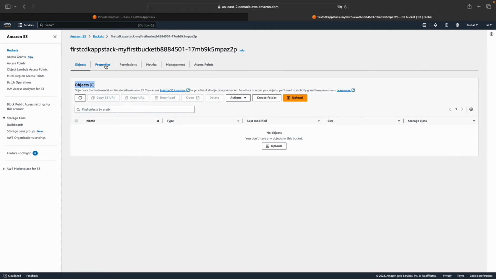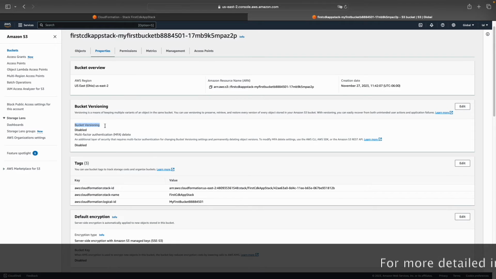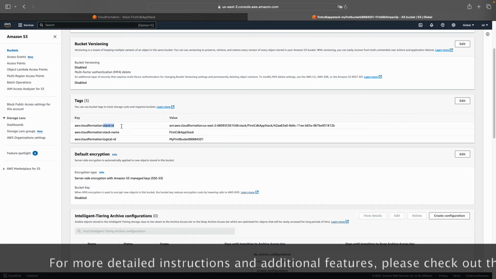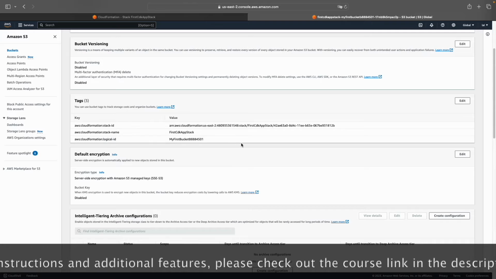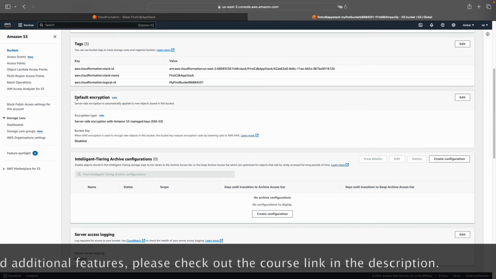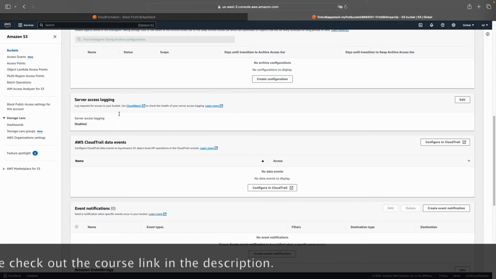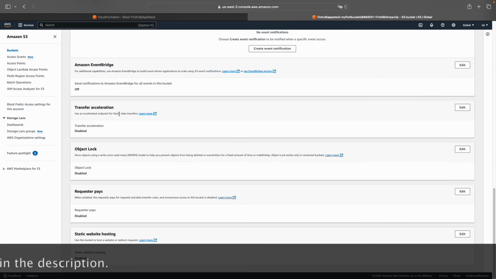Let's check the properties. You can see here is the versioning, which is showing as disabled. This is how we configured our bucket. Here is the set of tags it has created automatically: stack name, stack ID, and the logical ID. For the other properties, it has either automatically set the default value or has been left blank as they are optional. With this, we are able to successfully provision an S3 bucket with the help of our CDK code.